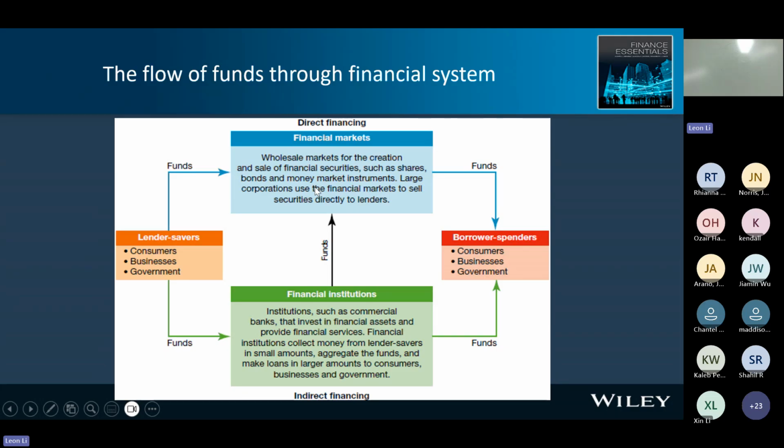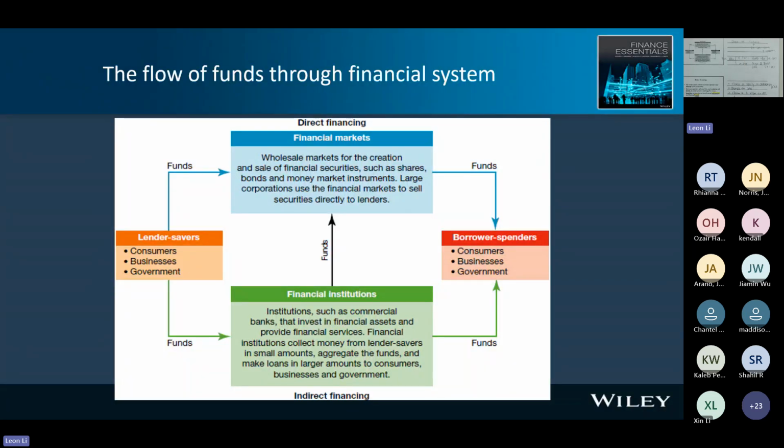We'd like to discuss more detail in this graph. So you can see the financial securities. We have share, bond, and money market instrument. Right? So about that, this is my additional note here. For financial market, we have short term and long term.